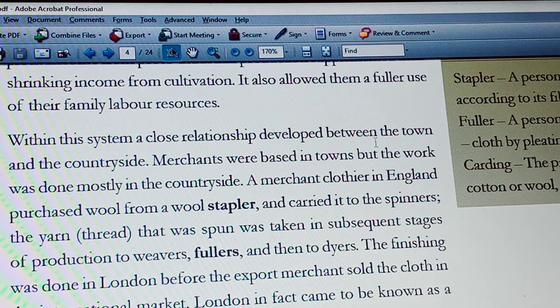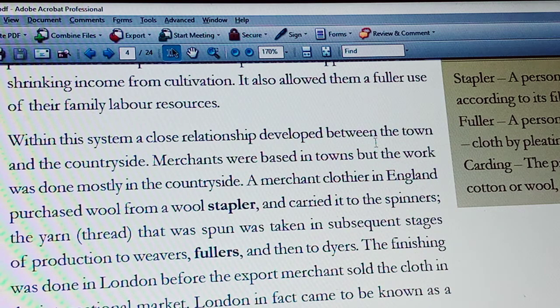Simply, in this lesson you can learn only what is the proto-industrialization period and what were the conditions in it. That is one question. And what are trade guilds and what was their role in the proto-industrialization period.